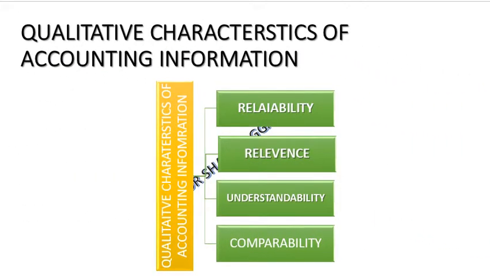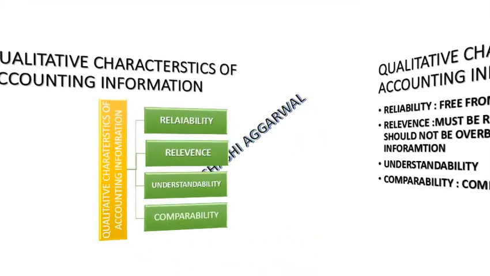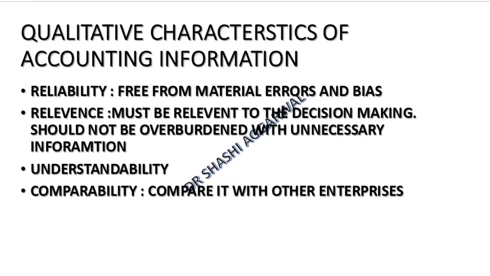So what are the qualitative features of accounting information? Reliability, relevance, understandability, and comparability. Reliability: accounting information should be reliable. There should be documentary evidence on the basis of which it is recorded. It should be free from material errors and bias. And it should be relevant. Material and significant information should be disclosed. It should not be overburdened with unnecessary information which is not relevant.